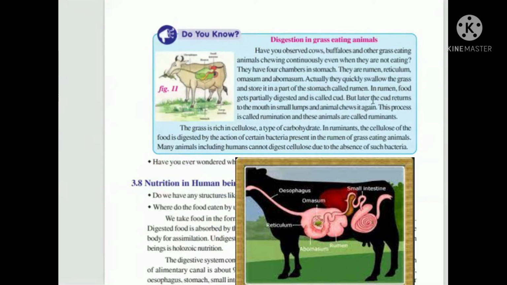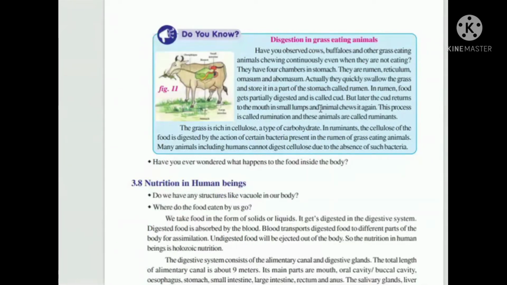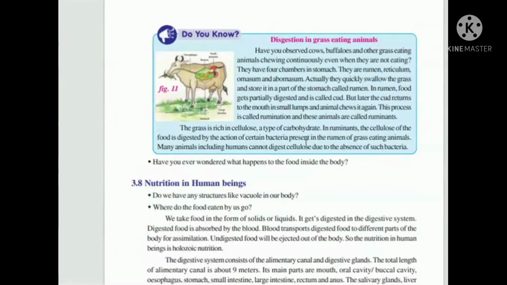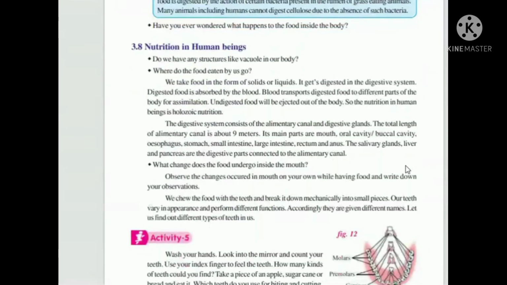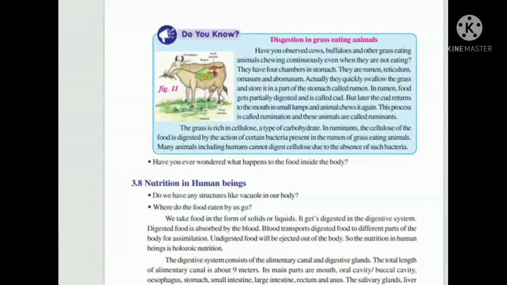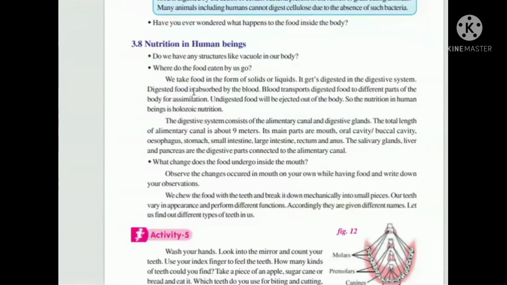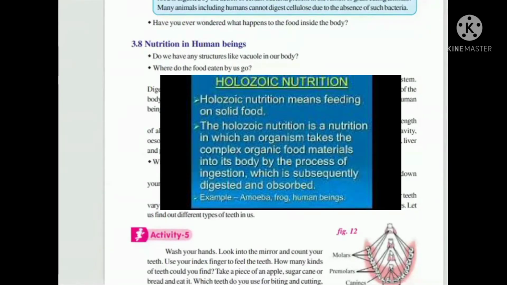Now let us see digestion in grass eating animals, that means ruminants. Look at the picture. Have you observed cows and buffaloes eating grass, chewing continuously and bringing food back? They have four chambers in their stomach: rumen, reticulum, omasum and abomasum. The food which comes back is called cud. And now coming to the most important and most interesting topic, nutrition in human beings.